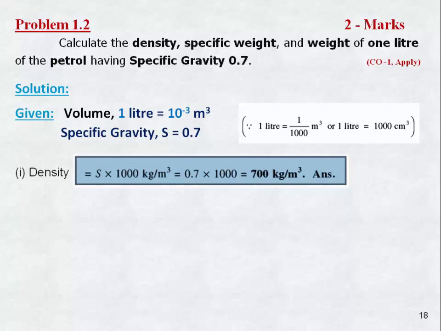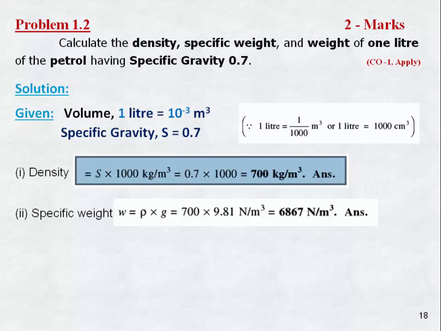Specific gravity is mass density divided by mass density of standard liquid, that is water. So density is equal to S, specific gravity, times 1000, the mass density of standard liquid, that is water. So we find 700 kilogram per meter cube as density. Next we are going to find the specific weight. Specific weight ω equal to ρg. So ρ is 700 and g is 9.81. Finally we find 6867 Newton per meter cube.